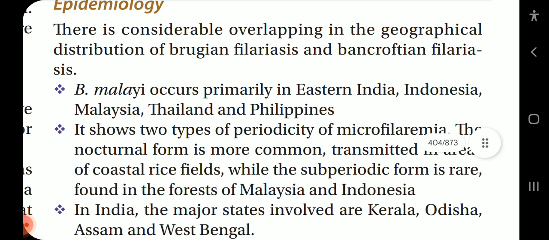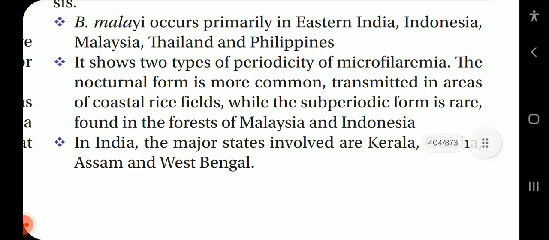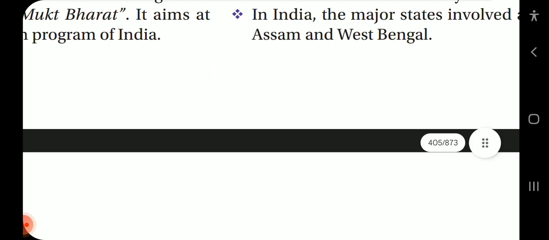Epidemiology. There is considerable overlapping in the geographical distribution of Brugian filariasis and Bancroftian filariasis. Brugia malayi occurs primarily in eastern India, Indonesia, Malaysia, Thailand and Philippines. It shows 2 types of periodicity in microfilaremia. The nocturnal form is more common, transmitted in areas of coastal rice fields, while the subperiodic form is rare, found in the forests of Malaysia and Indonesia. In India, the major states involved are Kerala, Odisha, Assam and West Bengal.